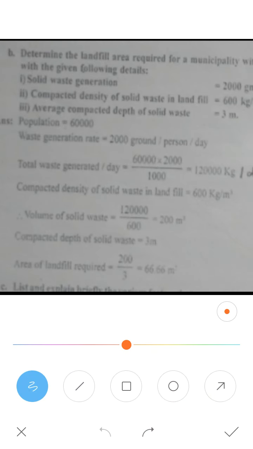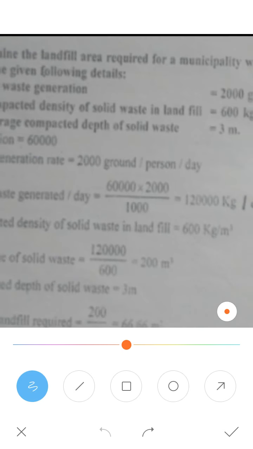Next is the landfill area. You have to find out the landfilling area required for a municipality with a population of 60,000. You have to find out what the area of the landfill will be. First, the data they have given is solid waste generation.